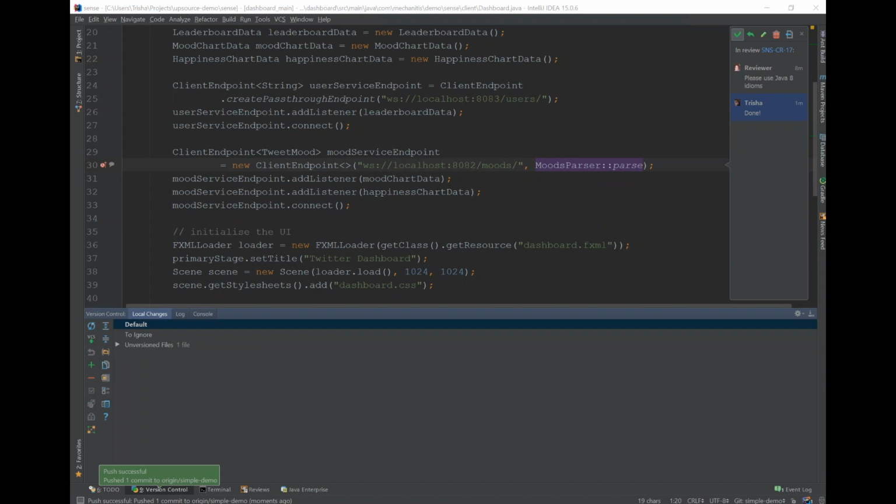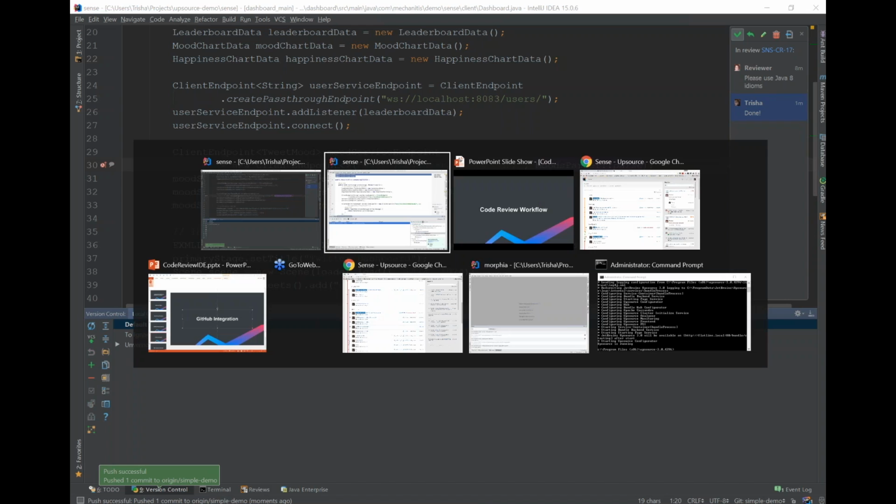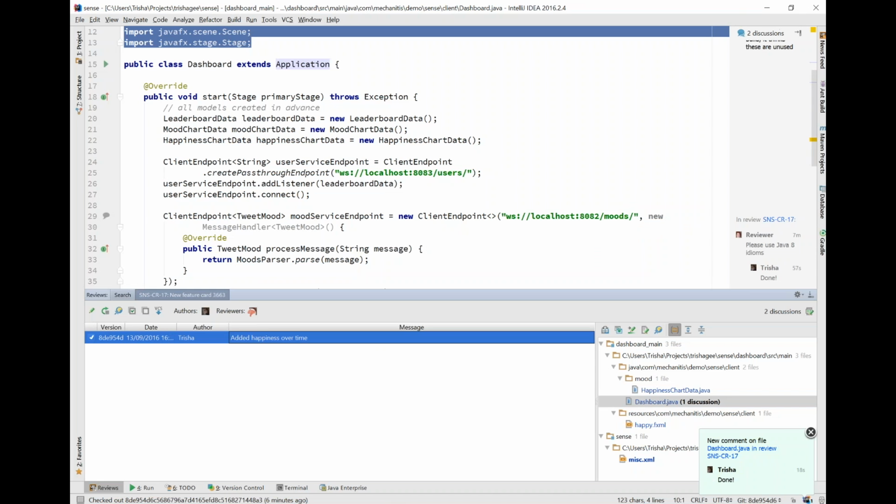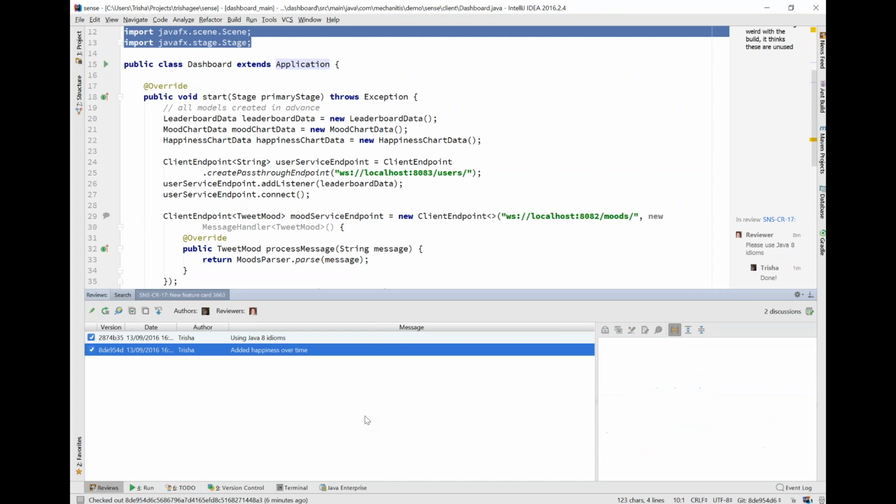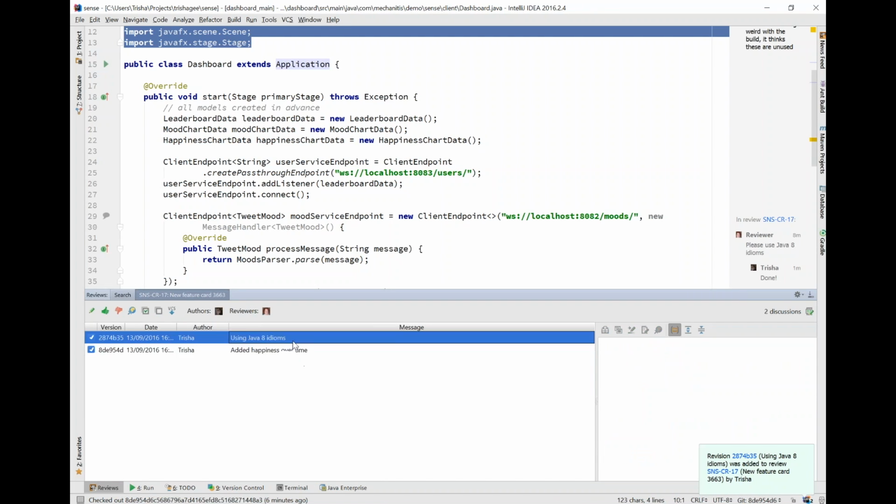Now, if I switch back to the reviewer, well, that's my reply to their comment. It's going to take a few seconds just for Upsource to poll the server to see if any changes are there. And then you can see that the changes come through.